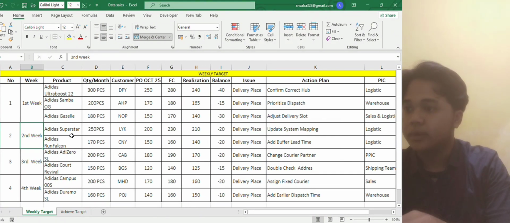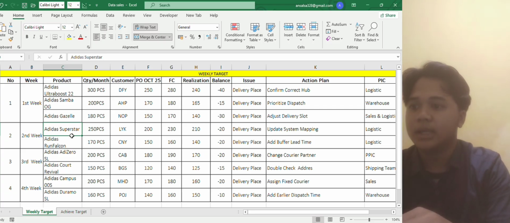And number two is the second week. The first product this week is Adidas Superstar with a monthly quantity of 250 pieces, with customer name LYK. The purchase order on 25 October is 200 pieces, and the forecast is 230, and the actual realization for now is 210.